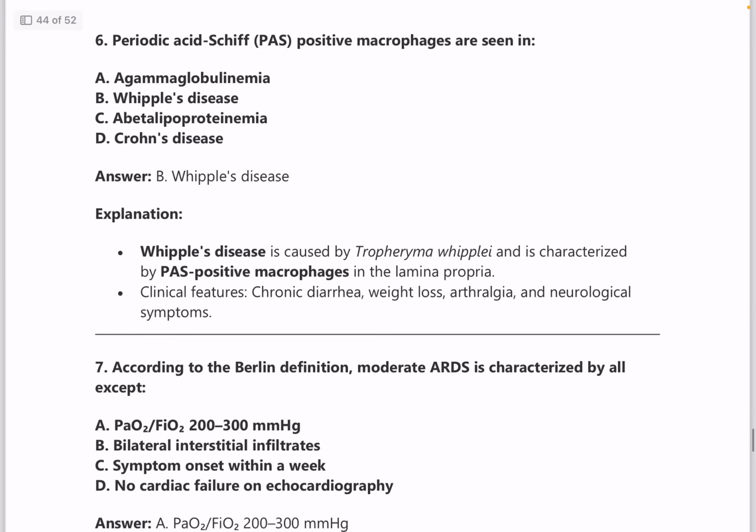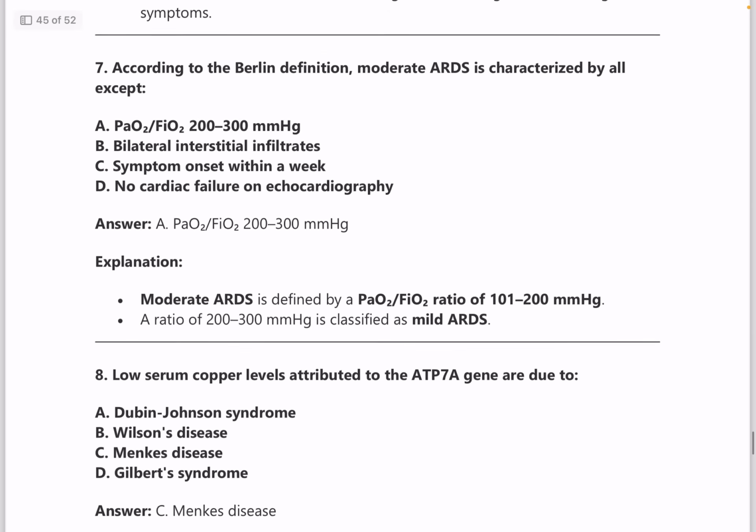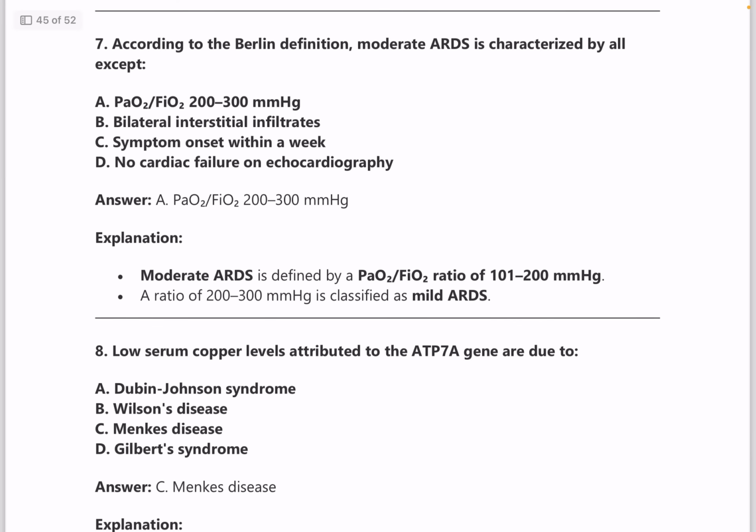And next, periodic acid Schiff positive macrophages are seen in? Answer is Whipple's disease. It is caused by Tropheryma whipplei. And next, according to Berlin's definition, moderate ARDS is characterized by all except.